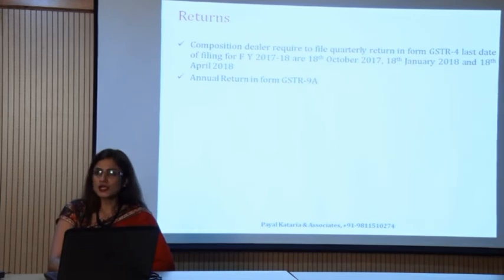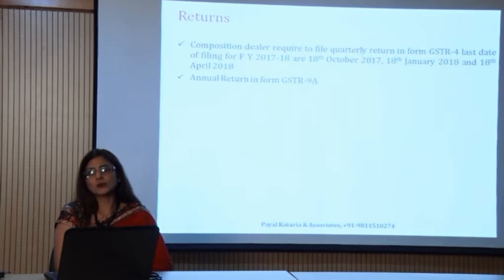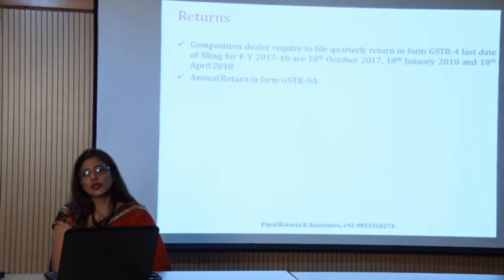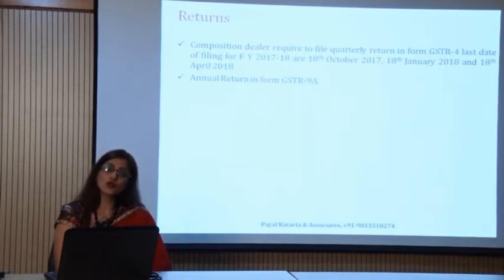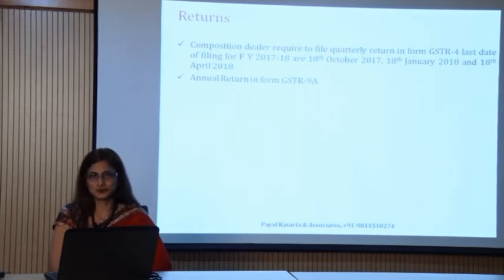Again, the beauty of this concept, composition, is that the government has relaxed the composite dealers from making filings on a monthly basis. Here they have asked that you file the quarterly returns and even pay the quarterly tax.